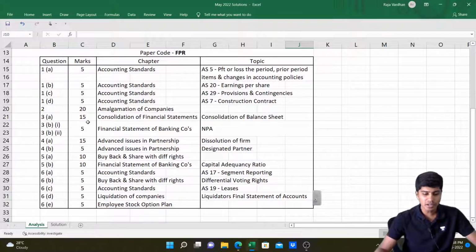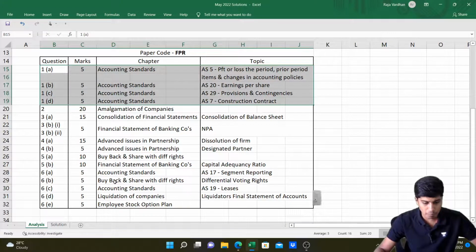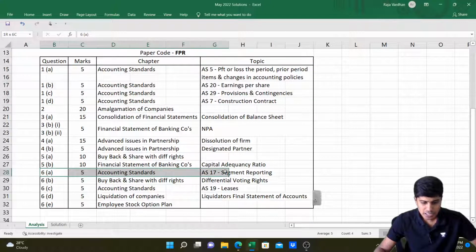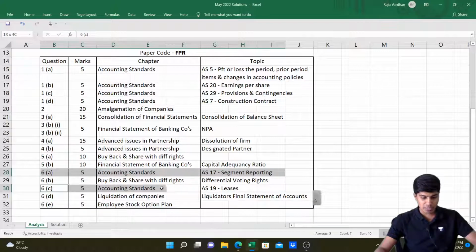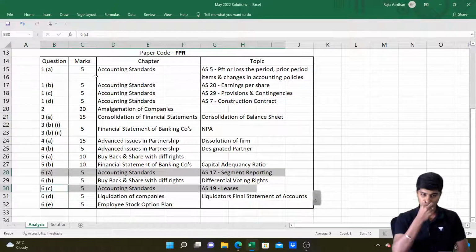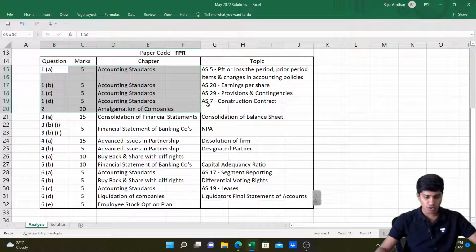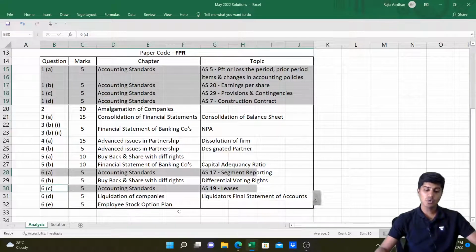Question number 1, as usual, was completely accounting standards. And other than question number 1, there were a couple of other parts where accounting standards were mentioned: question number 6, subquestion A, and question number 6, subquestion C. So we can say the entire question number 1, and in question number 6, 2 subquestions, were on accounting standards. Accounting standards came for 20 plus 5 plus 5, so 30 marks was from accounting standards, and the rest of the marks came from other chapters.